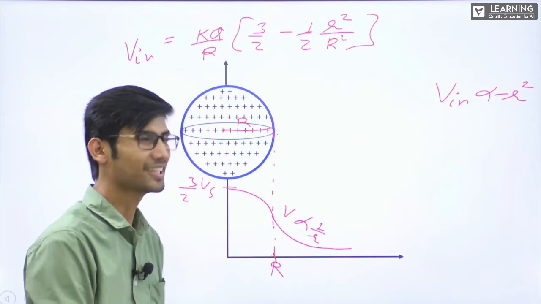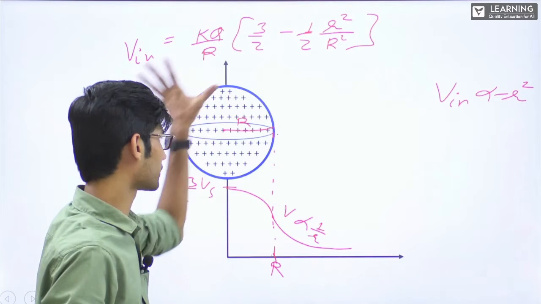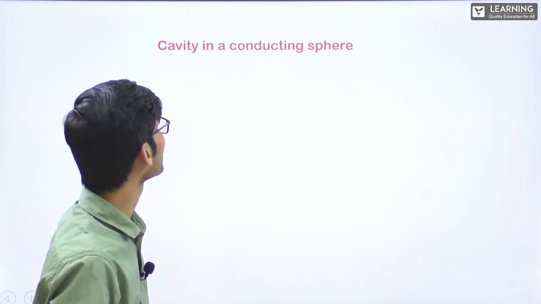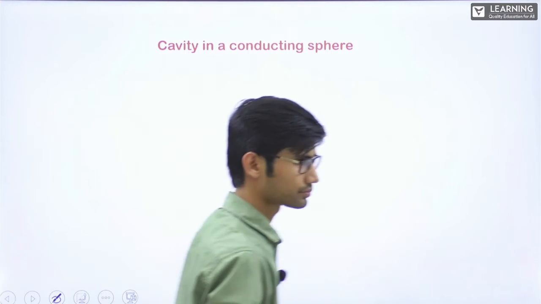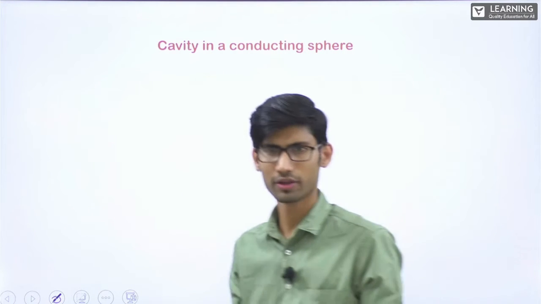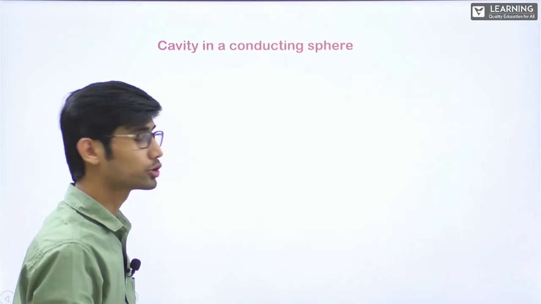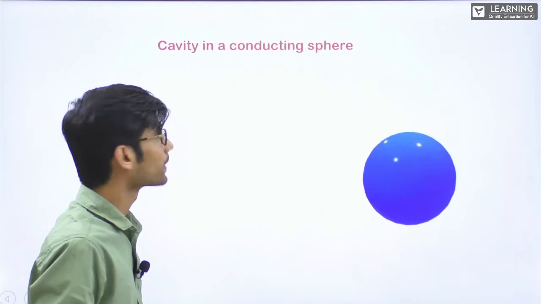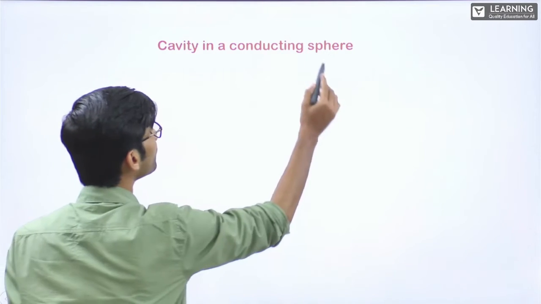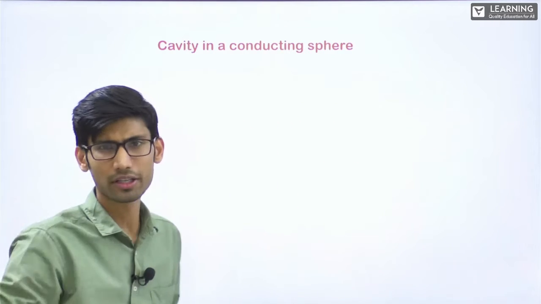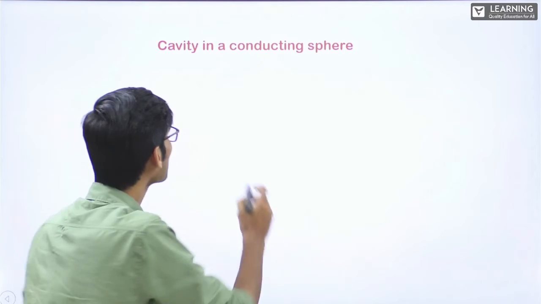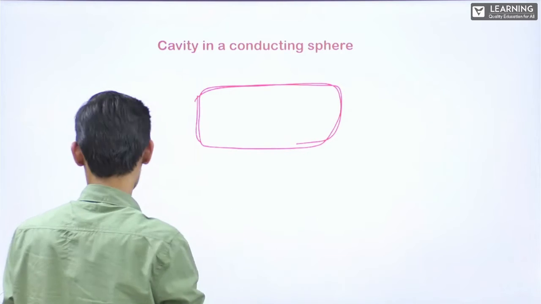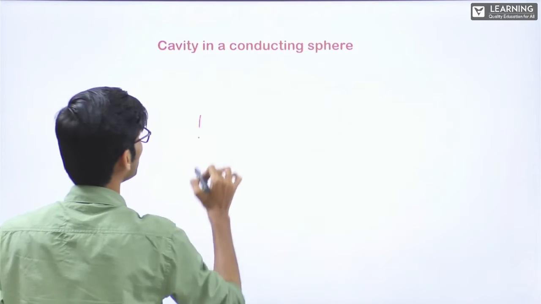Fine. Now, let's go further. Till here, the concepts are over. One more thing is there: cavity in a conducting sphere, not for boards. But you should understand this. Suppose there is a sphere. Before the sphere, let me talk about any conducting material. Let's say there is a conducting material. This is a solid material. Why is there a need to talk about it? I'll make you understand.